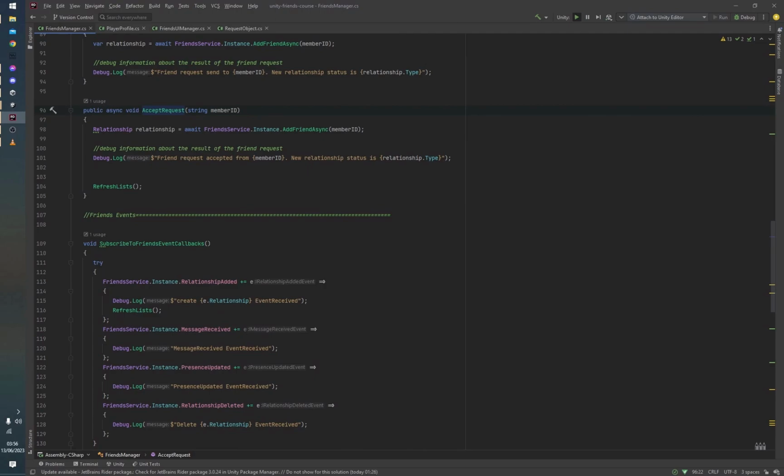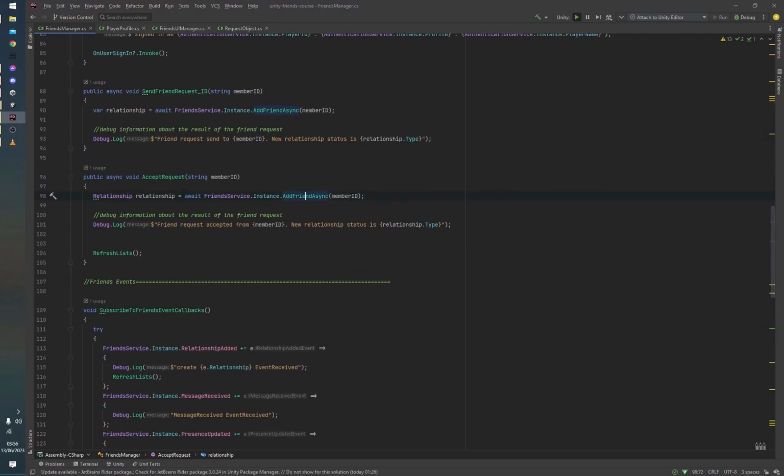And you can see in the friends manager, all we're doing is awaiting a new relationship from the friend service, and this is the add friend async function we're calling here. Now it's actually quite cool that both of these functions are right next to each other, because you should be able to see that these methods for both sending and accepting a request are exactly the same. Like I said, the only difference between these two methods is that the result they return differs. Here, when you're sending a friend request, the relationship type, if you await it and log it, will be of type friend request. If you are accepting a request, the relationship type that you get back will be of type friend. So that's just the minor difference between those two.